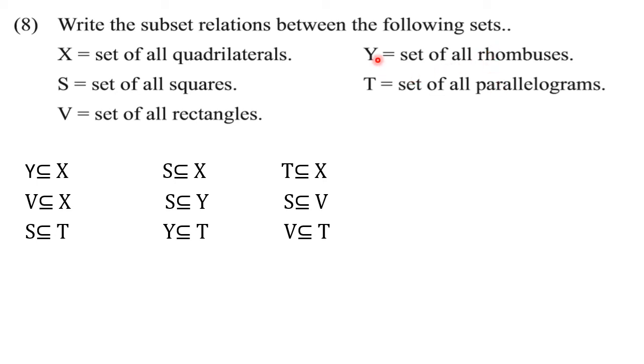So we have the relationship Y is subset of T. And finally, we know that a rectangle is also a parallelogram. So we can write that V is subset of T. So in this way here we can write down 9 subset relationships. Okay, so I hope all of you must have understood this. Now let us go further.